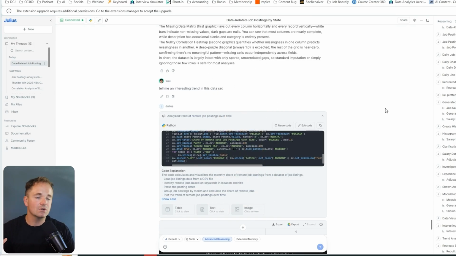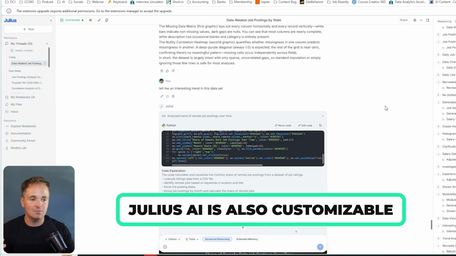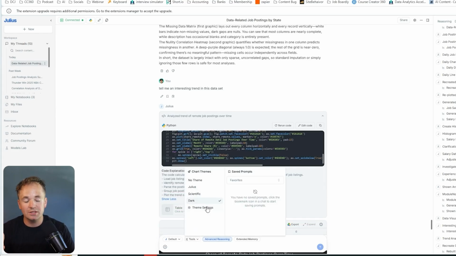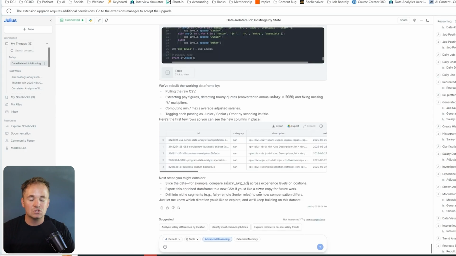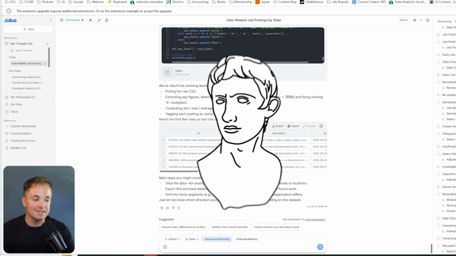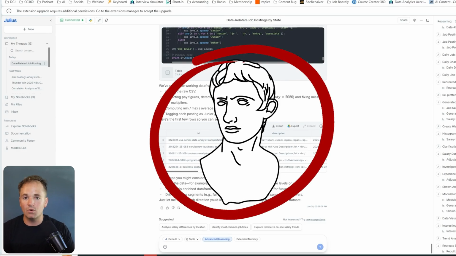It also is a little bit more customizable for you and your team. We talked about how you can share it with your team, how you can create your own chart themes or choose your chart theme for consistent graphs every time you create a graph, or how you could ramp up your RAM and have just faster analysis in general. So overall, I think if I'm going to be analyzing data, I'm probably going to be using Julius AI because I think it just does a little bit more quickly than ChatGPT.